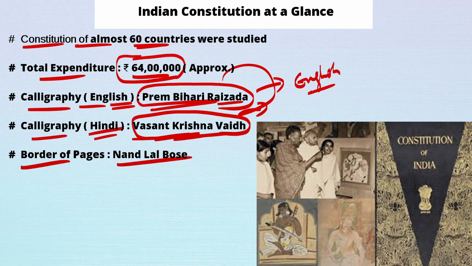In the picture you can see Nandlal Bose demonstrating his designs on the Constitution to Mahatma Gandhi. These were the designs we can see on the borders of the pages.